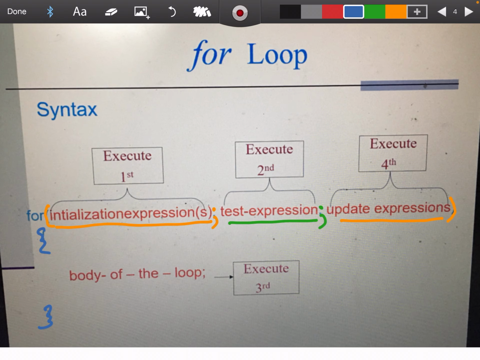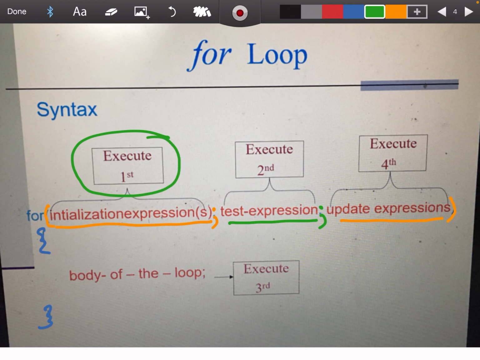If a loop is executed in the program, the first statement executed is the initialization expression.